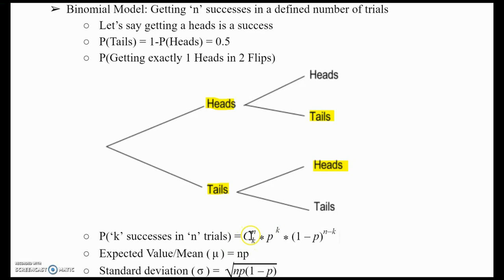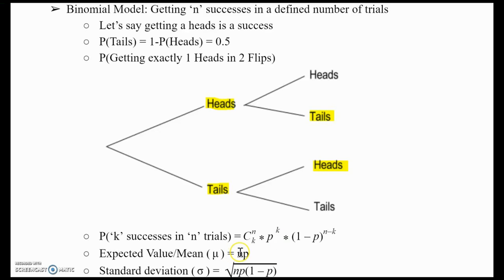So in this case, if I wanted to get one success in two flips, or 2 trials, it would be 2 choose 1, which is 2, multiplied by the probability of a success, which is 0.5, raised to the 1 power. So we're right now at 2 times 0.5 times 1 minus 0.5, which is 0.5, raised to the 1. So we get 0.5 times 0.5 times 2, which is 1/2.